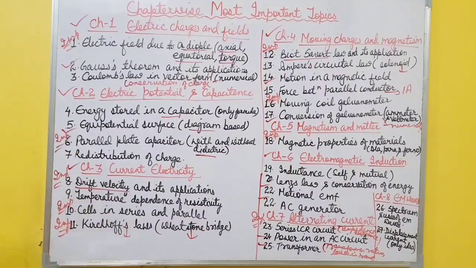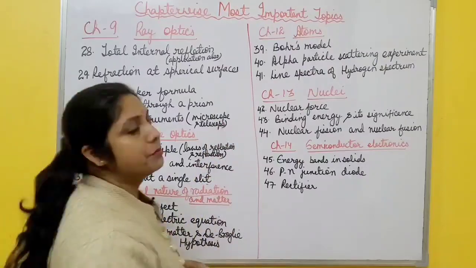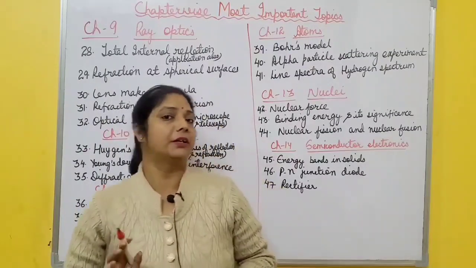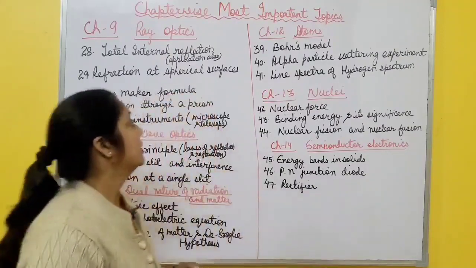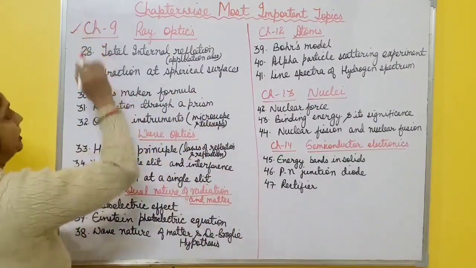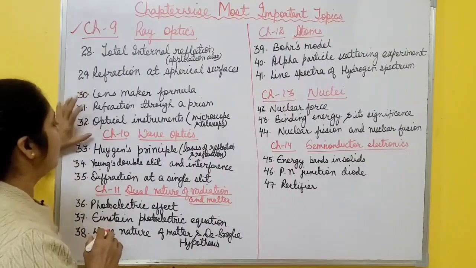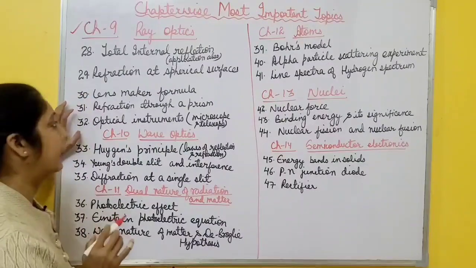Now please take a screenshot of this one, then we'll discuss part 2. Now the next most important topics for NCERT part 2, right? In part 1 we had already discussed 8 chapters. Now chapter number 9, that is ray optics. In ray optics, the weightage of ray and wave optics is very large, I think 9 and 10 marks.